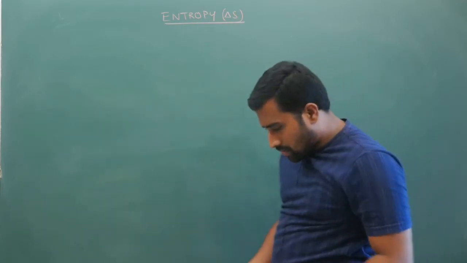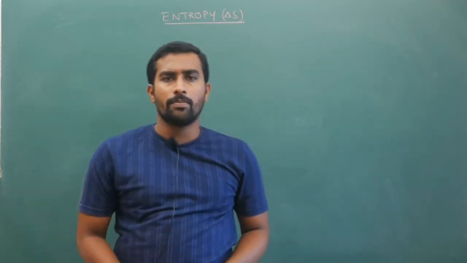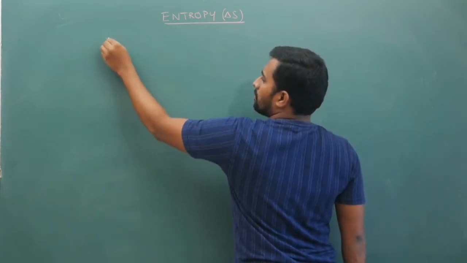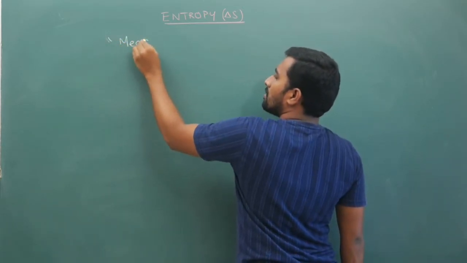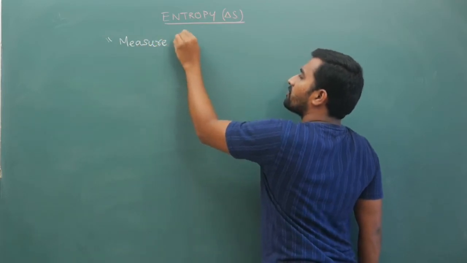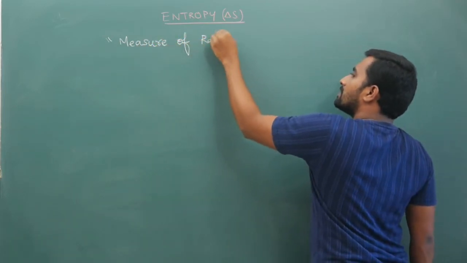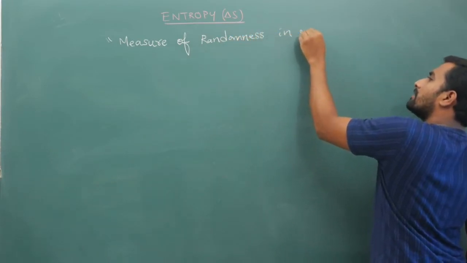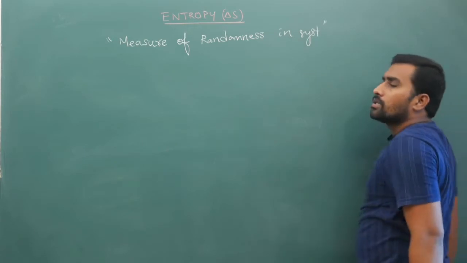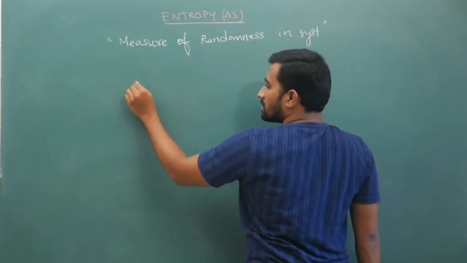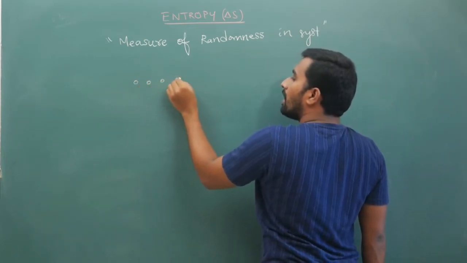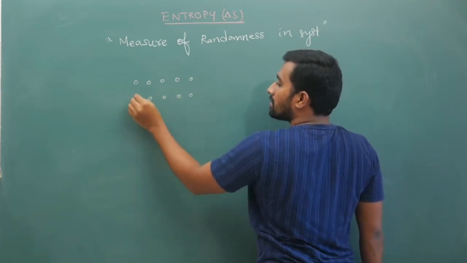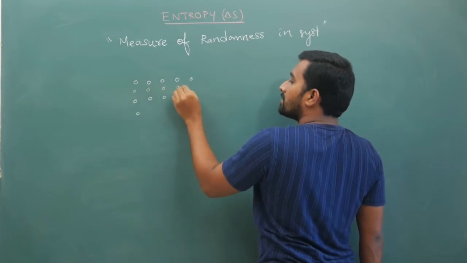Now what is the meaning of entropy? Entropy is a measure of randomness in the system. So what is its meaning? For example, if you have a body like this, in which all the molecules are very ordered like this.